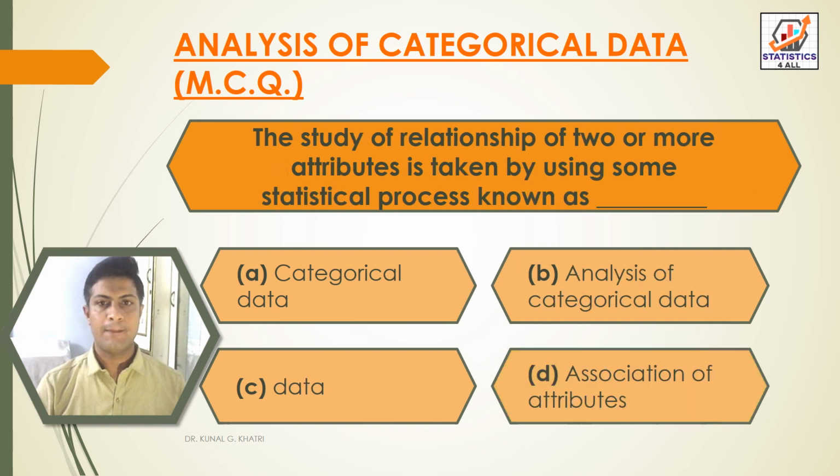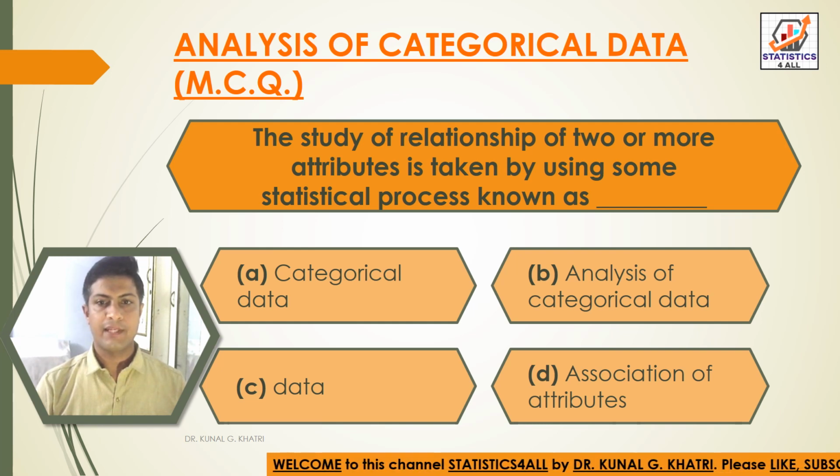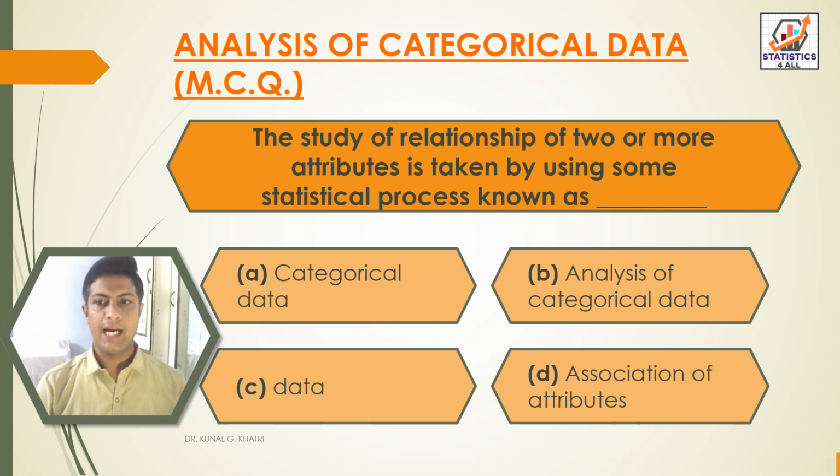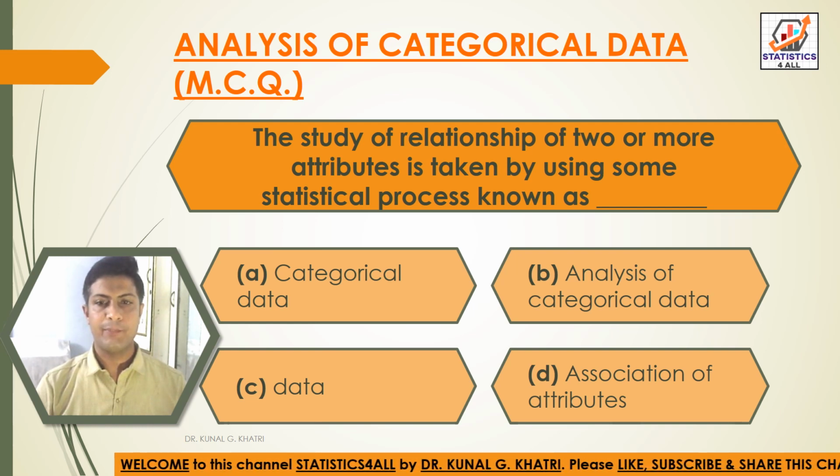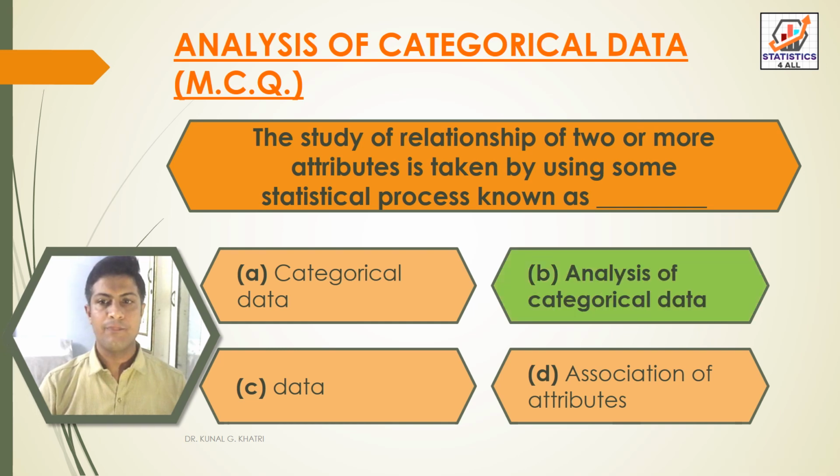Next question. The study of relationship of two or more attributes is taken by using some statistical process known as: option A, categorical data, option B, analysis of categorical data, option C, data, and option D, association of attributes. So here we have answer option B, that is analysis of categorical data. The study of relationship of two or more attributes is taken by using some statistical process known as analysis of categorical data.